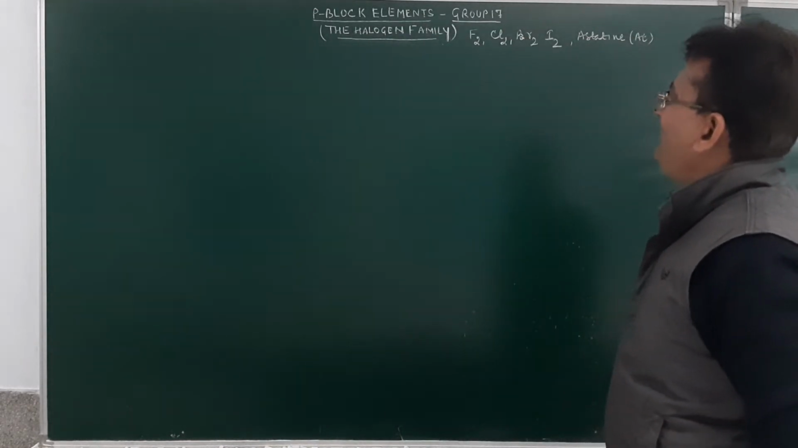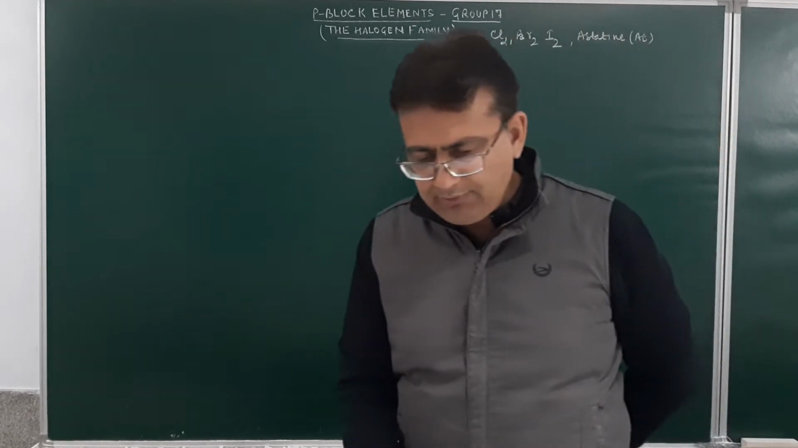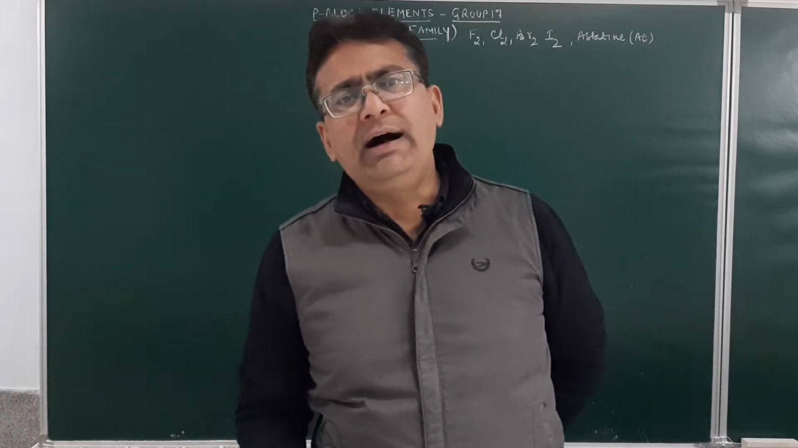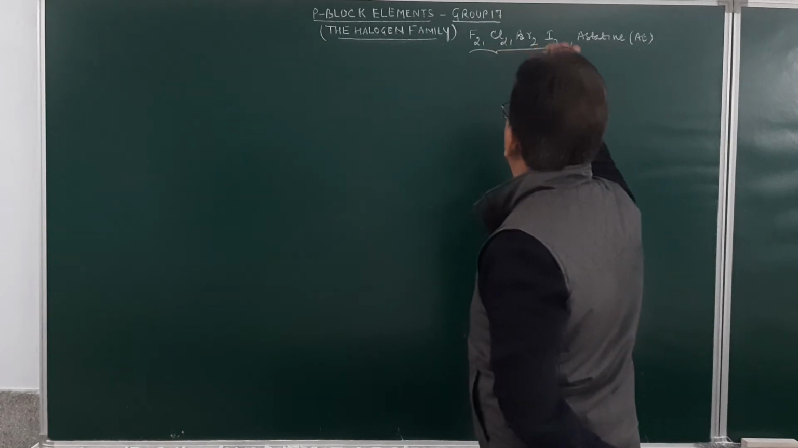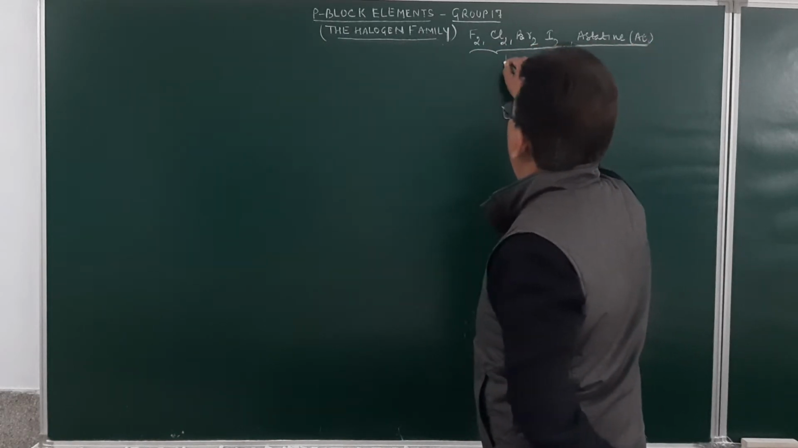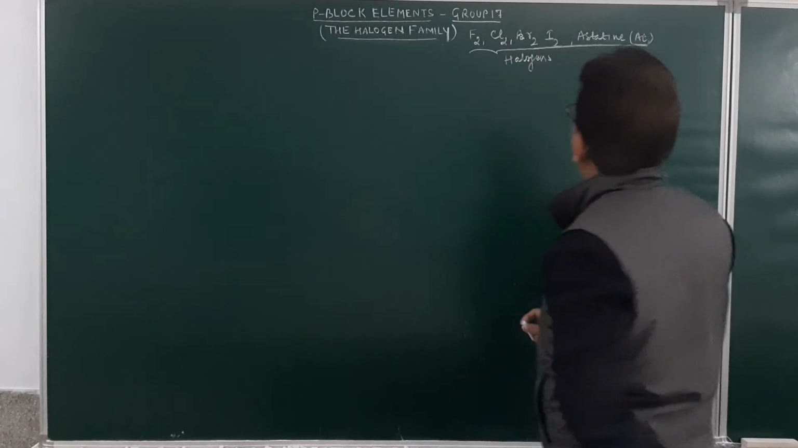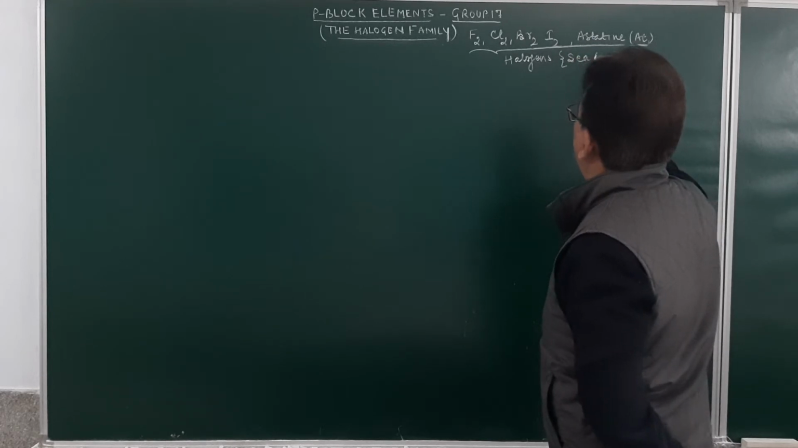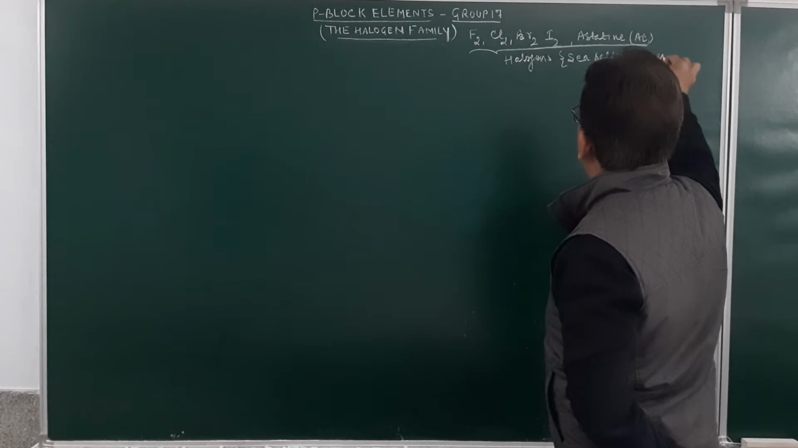Now, these members are called halogens. Why do we call them halogens? Because they are sea salt producers. The members of this group are sea salt producers.